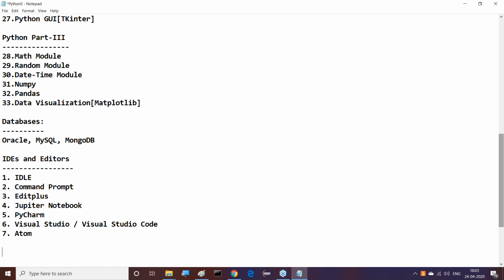Maybe for some part of Python I may go for the Jupyter notebook. Edit Plus and such things I use only one or two times, not frequently. The Jupyter notebook we use frequently, initially, and then after that PyCharm, Visual Studio, Visual Studio Code or Atom. These are IDEs. Spyder and PyCharm are almost all similar,